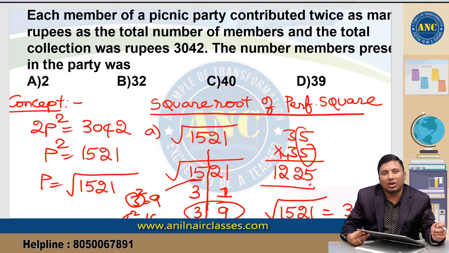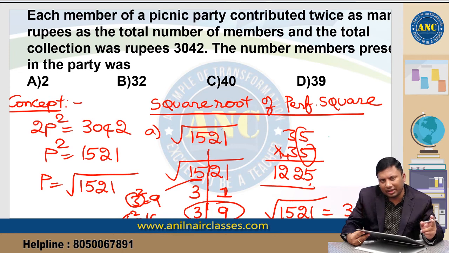Here I am using the logic of finding the squares of a number ending with 5, which I have already discussed in one of my old shortcut videos on our YouTube channel. 35 into 35: 5 5s are 25, add 1, 4 3s are 12, so 1225. 1521 is greater than 1225, so the answer has to be 39.